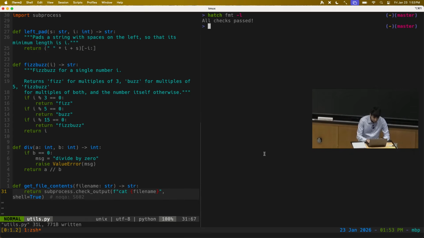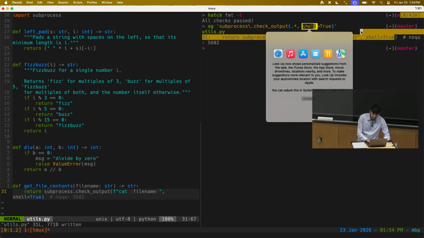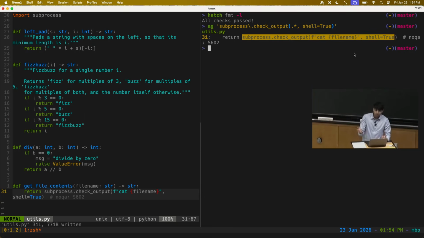So we could imagine writing some grep command like, actually maybe I'm going to use a grep alternative called ag, but we can do something like search for subprocess.checkOutput, open parentheses, and then dot star, which in regex is some number of characters, comma, shell equals true. And then I can search for this, and it indeed matches this line. It says that this is found, right? So then I could set up a little script related to my project where it would search for these kinds of things and help catch bad patterns in my code, right?